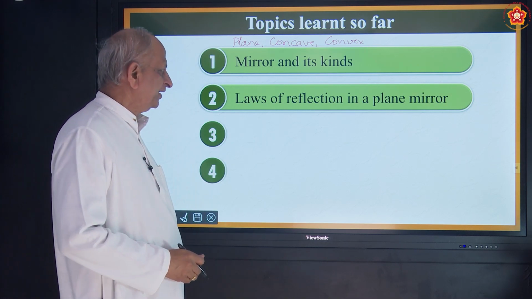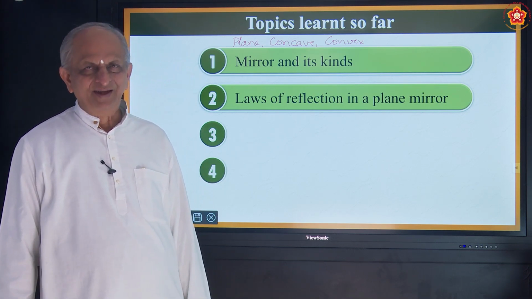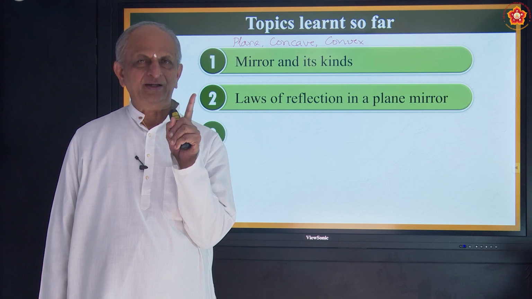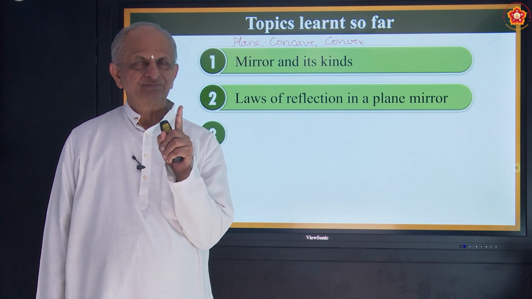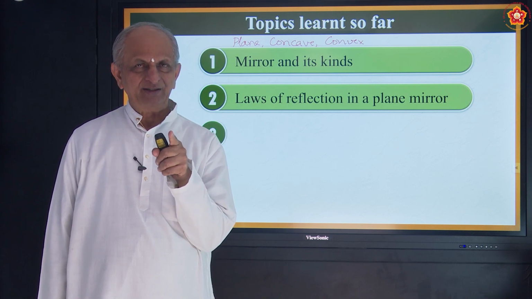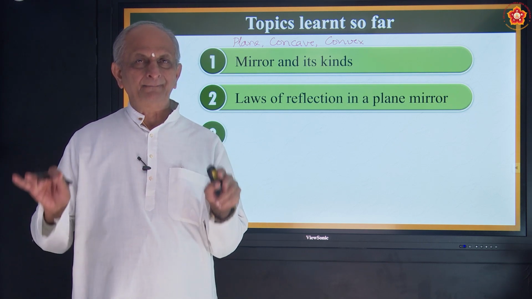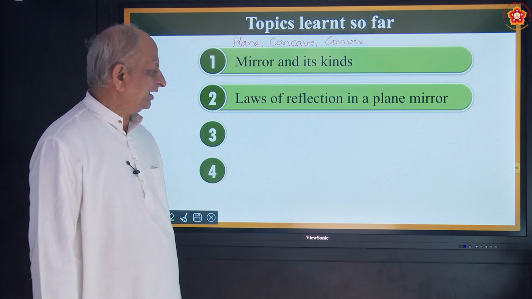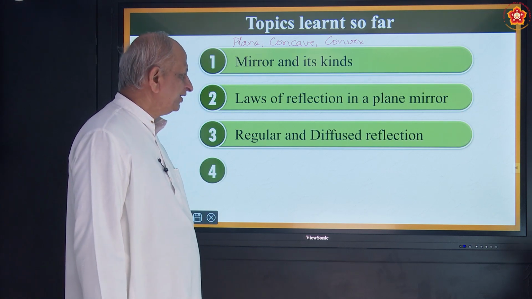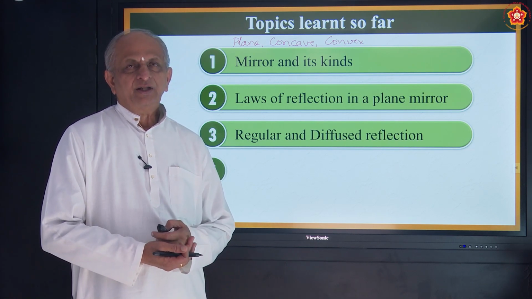There are two laws of reflection in a plane mirror. Come on, anybody? Angle of incidence is equal to angle of reflection. Number one. Second one, incident ray, reflected ray, and normal at the point of incidence all lie on the same plane. Correct? That is the second law. We have already seen it. And also we have studied about regular and diffuse reflection in a plane mirror.